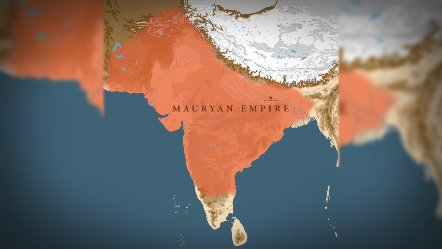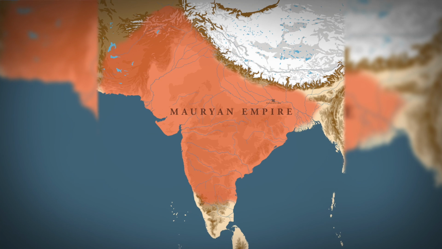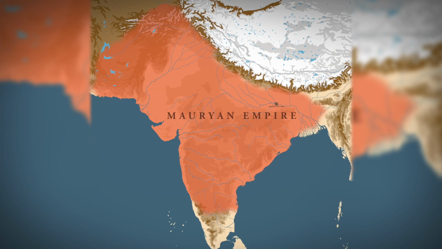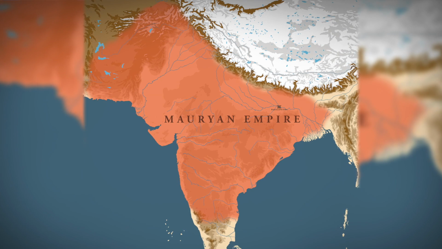In the Mauryan case, we find that the Mauryan Empire reached its peak during the time of Ashoka. In this period, the Mauryan Empire controlled a large chunk of territory in the northwestern part of the Indian subcontinent, and most of the Indian subcontinent barring parts of the northeast and the deep south were under the control of the Mauryas.